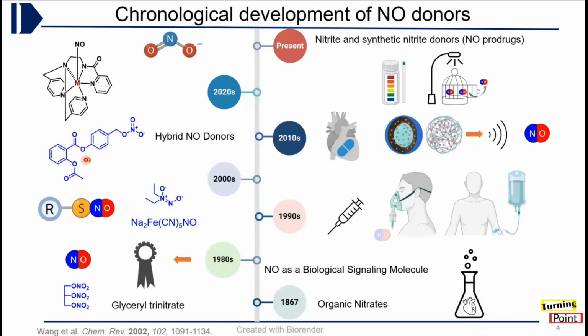Like N-acetyl salicylic acid is there. This is a salicylic acid derivative basically, a methyl ester. And there are several other NO donors, like polymeric materials, and photosensitive and pH sensitive NO donors have been reported.